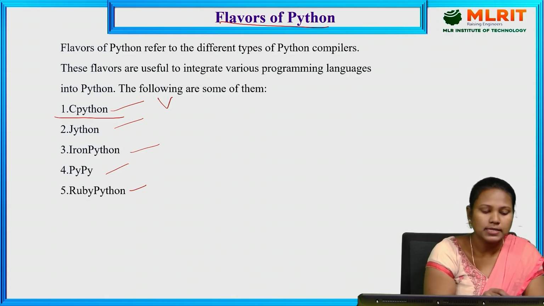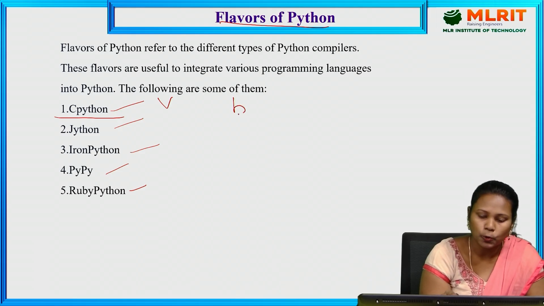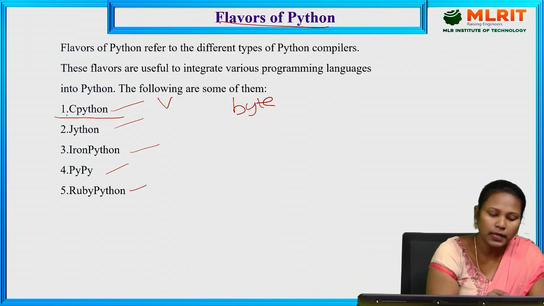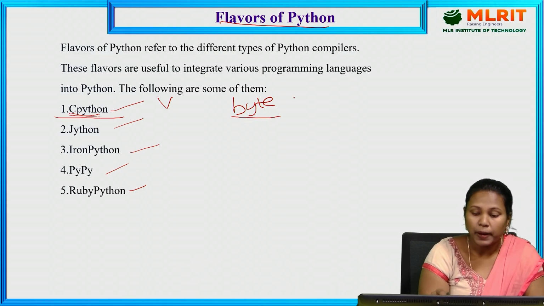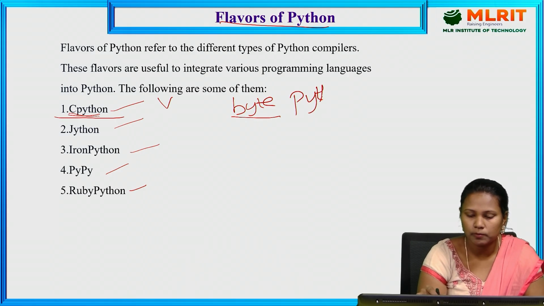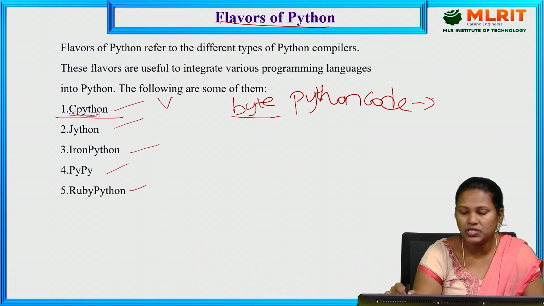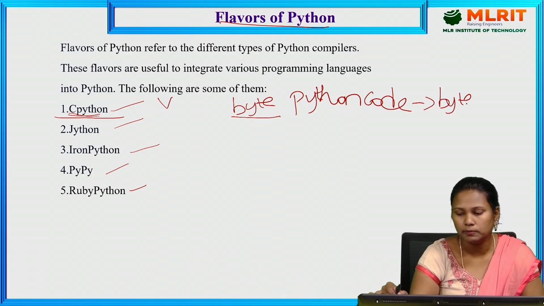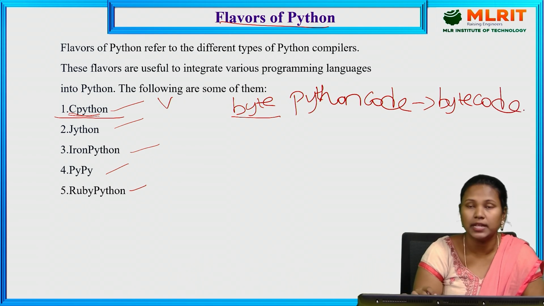Here, CPython runs the Python script and generates the bytecode. CPython translates and compiles the Python code and generates bytecode. So CPython acts as a compiler for generating the bytecode.